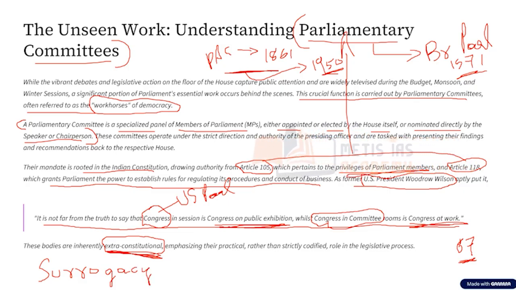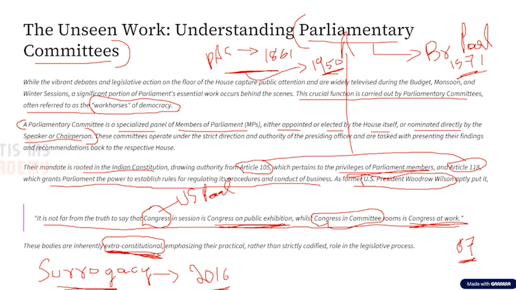So there was an act that came up in the year 2016 which regulated surrogacy in India. This act prohibited commercial surrogacy but allowed for altruistic surrogacy. What is altruistic surrogacy? You can link it with selfless surrogacy, not doing it for the sake of money.